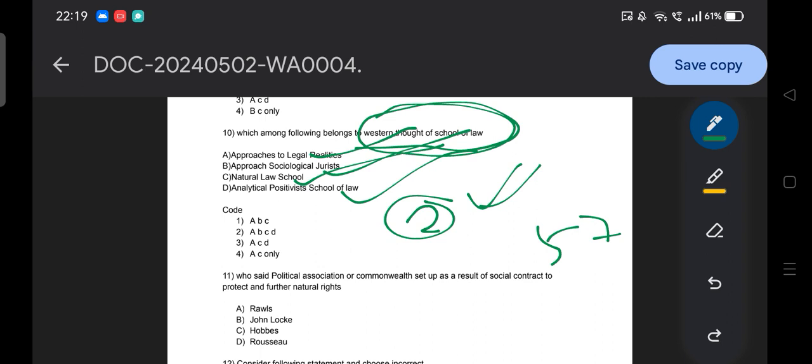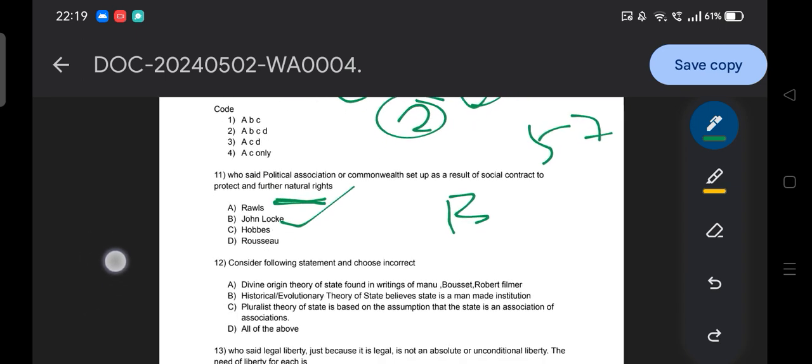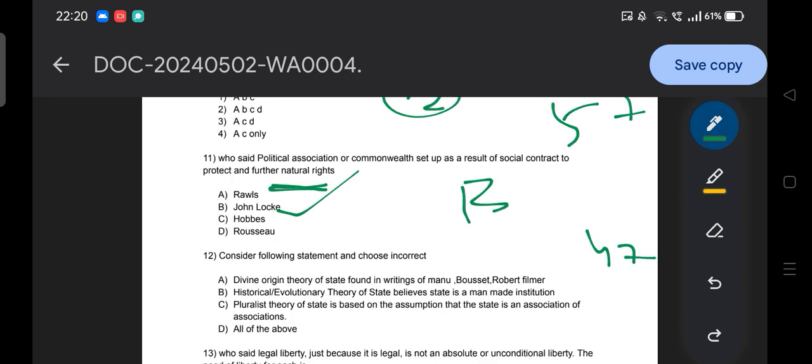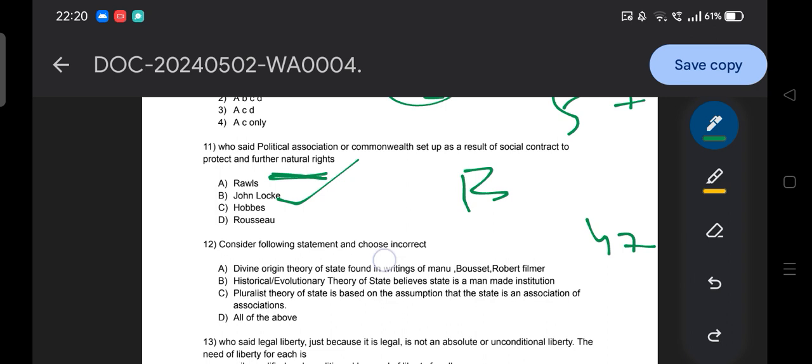So your time is off. The answer of this question is basically option B. The keyword is natural right, John Locke, obviously, we all know. So moving to the next question: consider the following statements and choose the incorrect one.